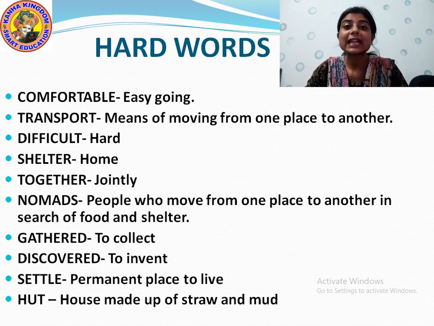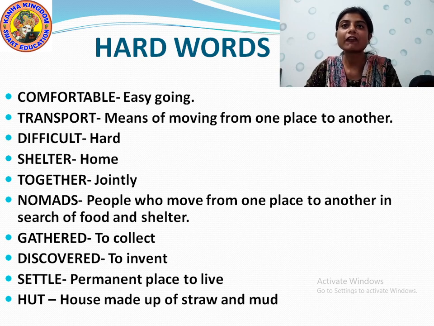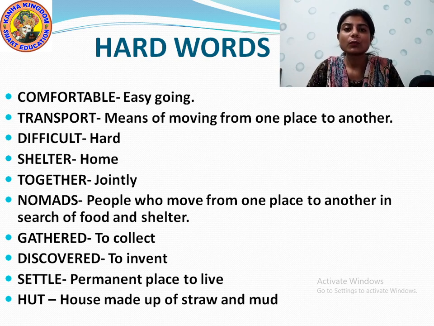Comfortable means easygoing, relaxing, easy. Then the second word is transport. T-R-A-N-S-P-O-R-T. Transport is a means of moving from one place to another, a vehicle or whatever mode they have to move from one place to another.